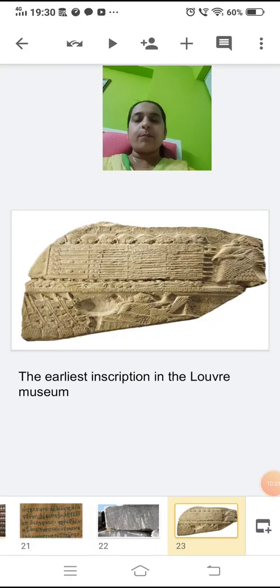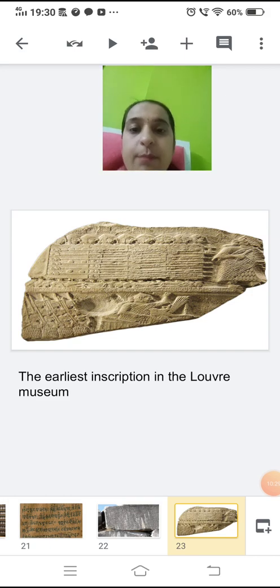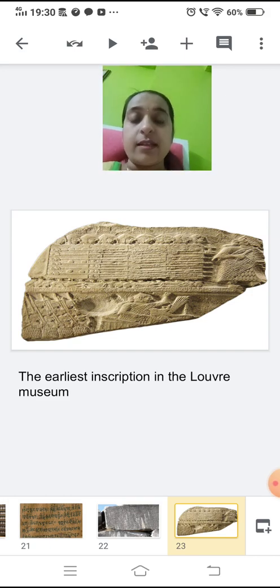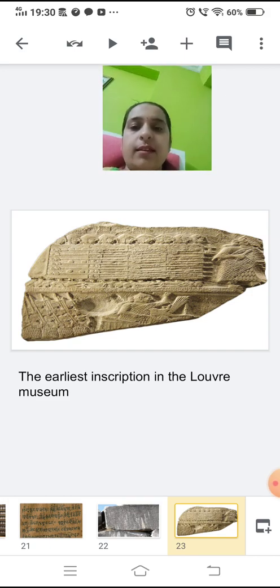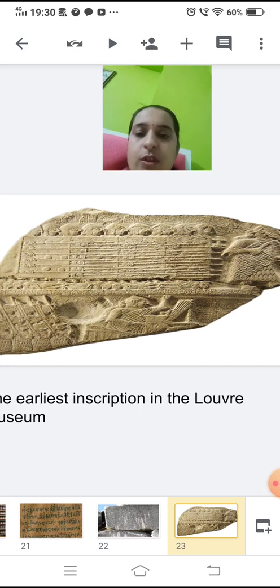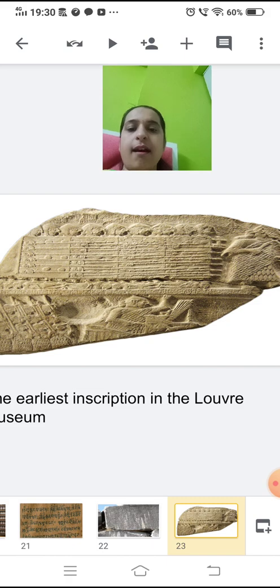This is an example of the earliest inscription, which is kept in the Louvre Museum in France. Now you can see here soldiers. You can see a general in the front, and he is leading his soldiers who have spears and shields. You can see this in the inscription.